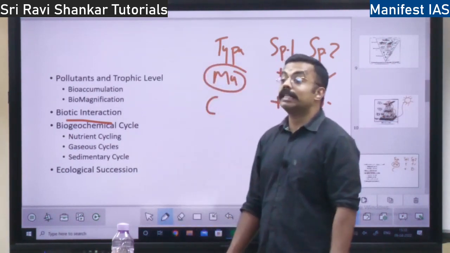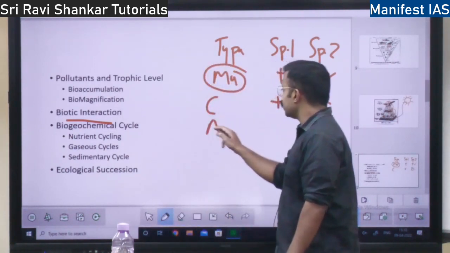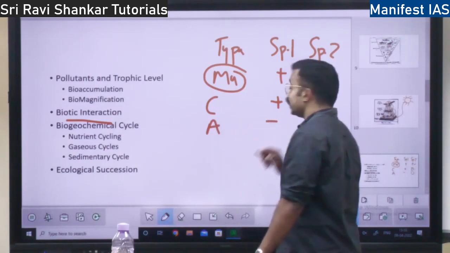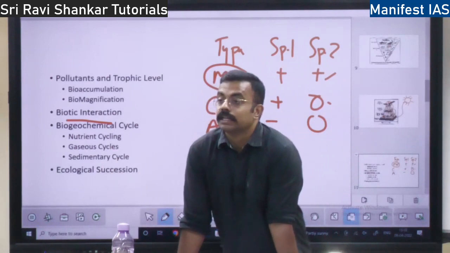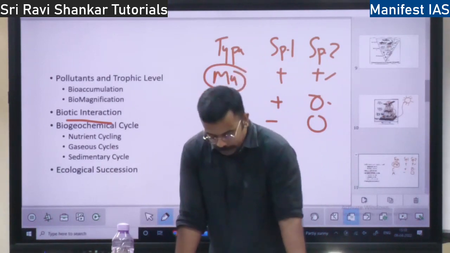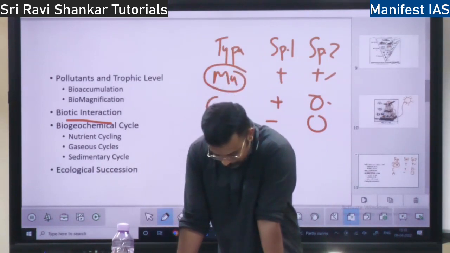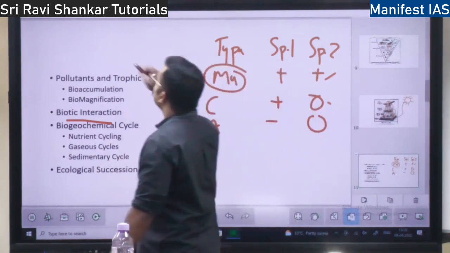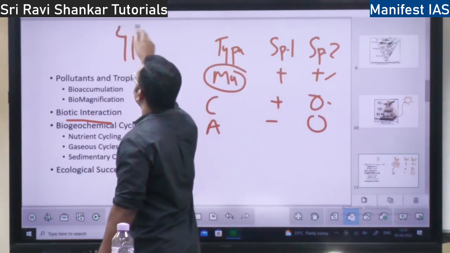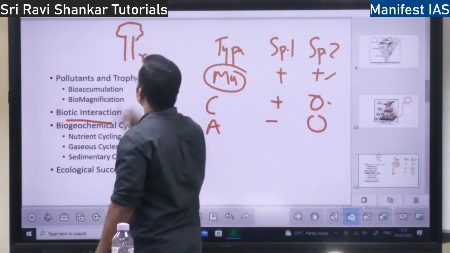Then you have amensalism. In amensalism, one animal is affected in a wrong way. It is negative, and the other animal is not having any effect. What is amensalism? The best example is a tree. Let's say there is a big tree and there is a small plant.